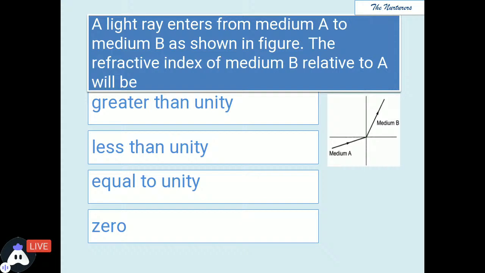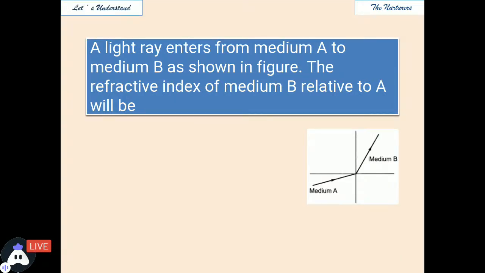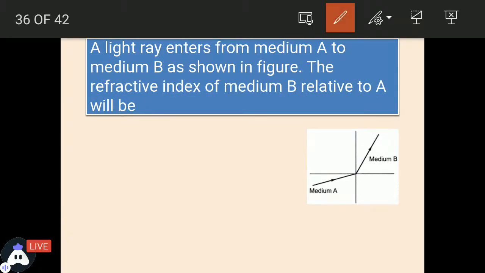So time's up. Let's understand what the question is saying. A light ray is traveling from medium A to medium B. When you observe this light ray carefully, it is clearly observed that when the light ray is going from medium A to medium B, it is bending towards the normal. ये हमारी normal है और वो normal के पास आ रहा है.